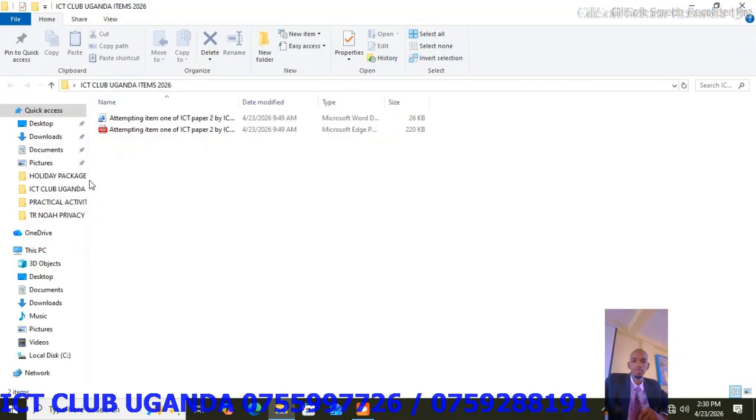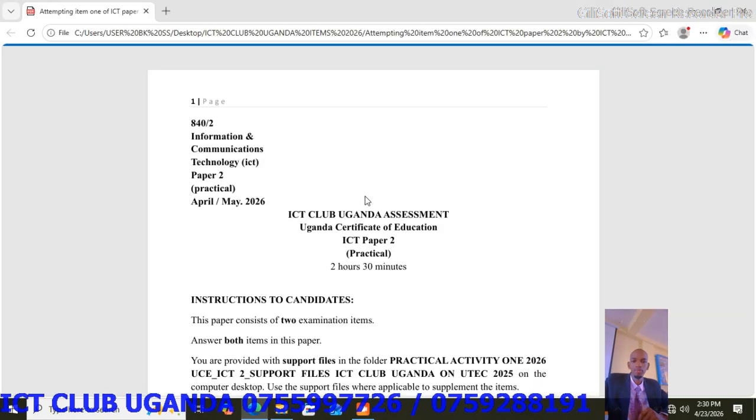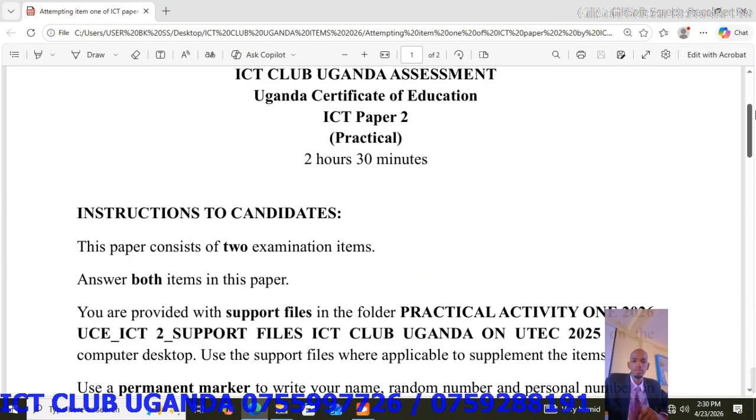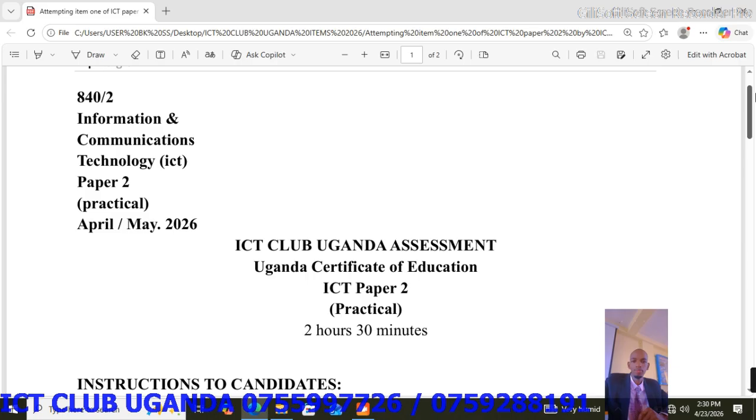We have a question here that we are going to attempt. Let us solve UTEC Mocks 2025. We want to learn how we can attempt item 1 of ICT paper 2.